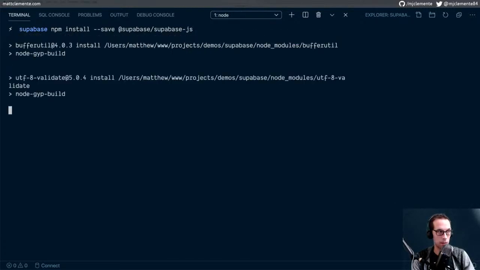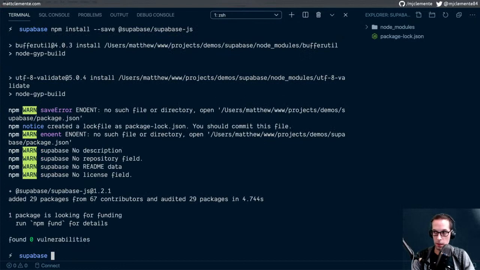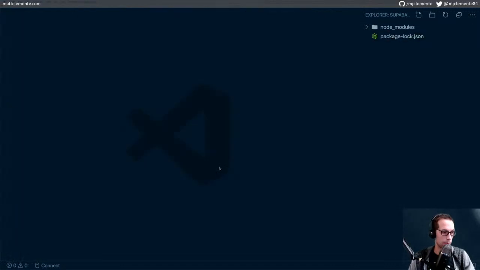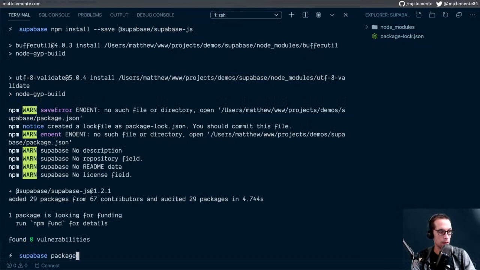All right, so that's installing. Let's look at what we got here on the side. Just node modules and the package. So actually, we should probably run package init. So we got our own.